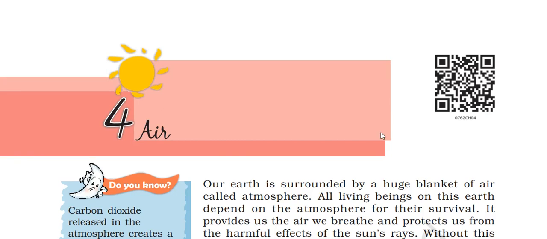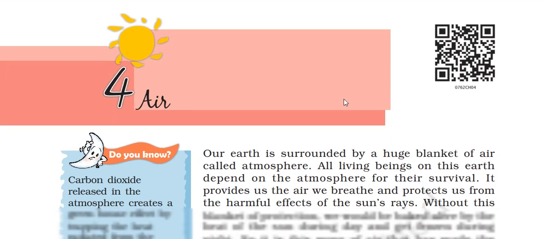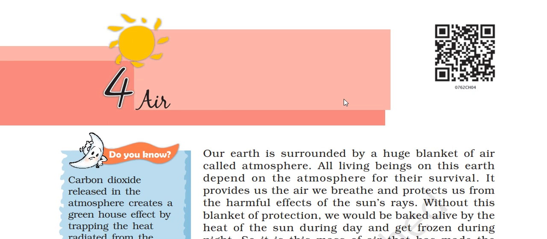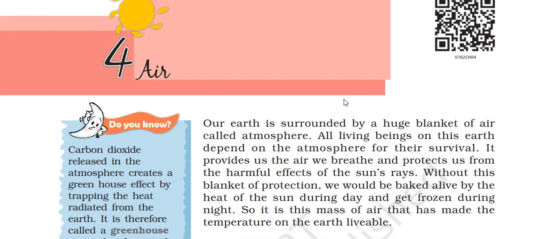Chapter 4: Air. The Earth is surrounded by a huge blanket of air called the atmosphere. All living beings on this Earth depend on this atmosphere for their survival. It provides us the air we breathe and protects us from the harmful effect of the sun's rays. Without this blanket of protection, we would be baked alive by the heat of the sun during the day and get frozen during the night. So it is this mass of air that has made the temperature on the Earth livable.